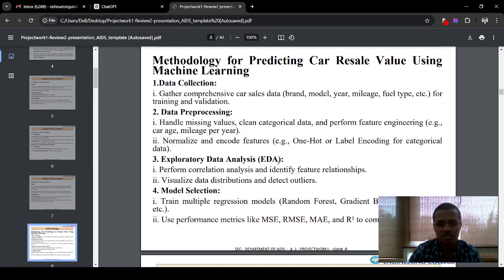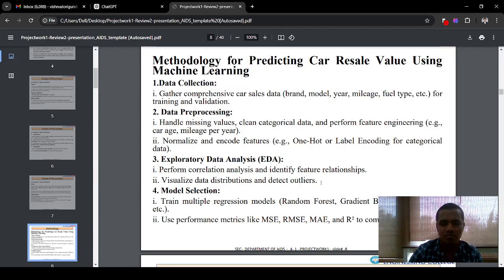And I perform the exploratory data analysis, which is to perform the correlation analysis, identify the feature relationships, visualize the data distributions, and detect outliers. Detecting outliers means finding the data points that are not required for predicting the resale values.